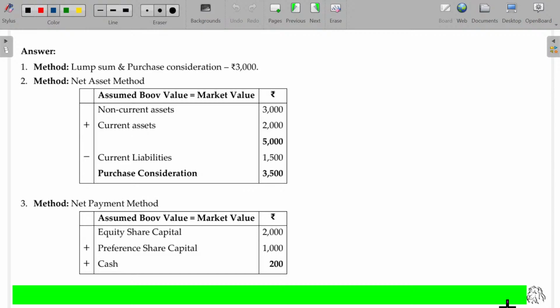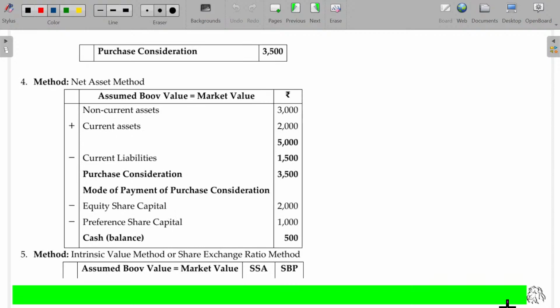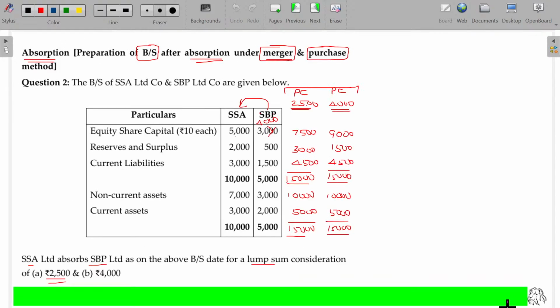Now, this will be the merger method. We'll go for the purchase method.